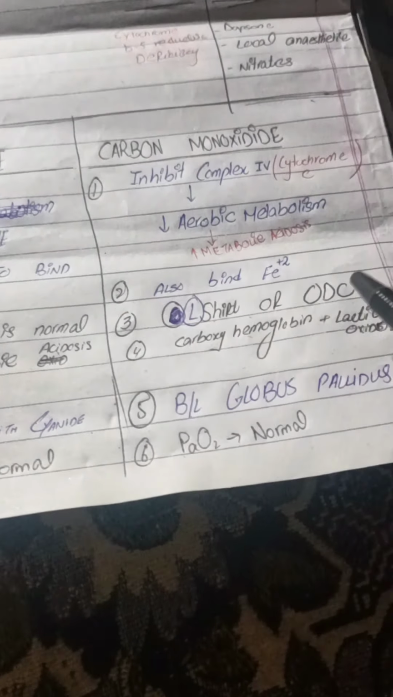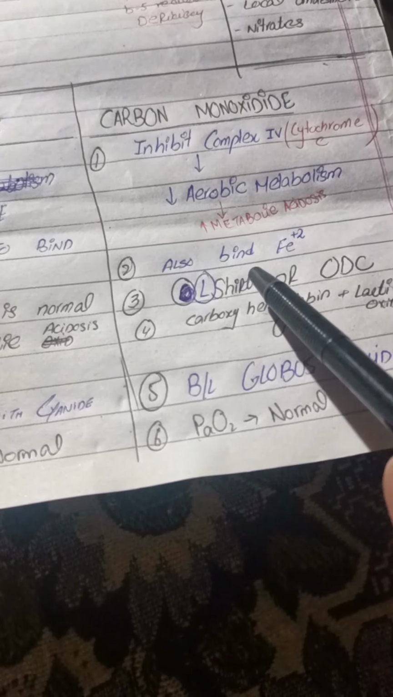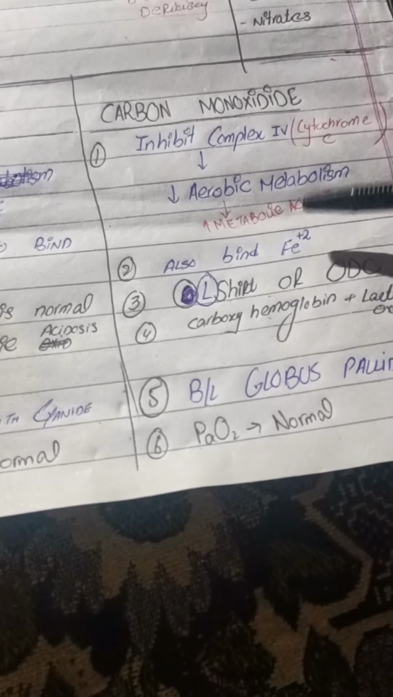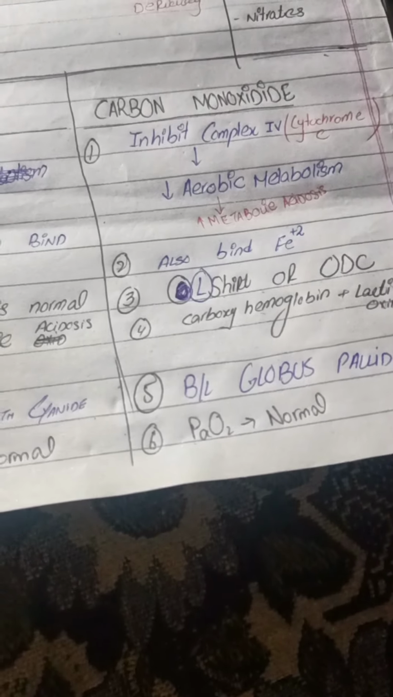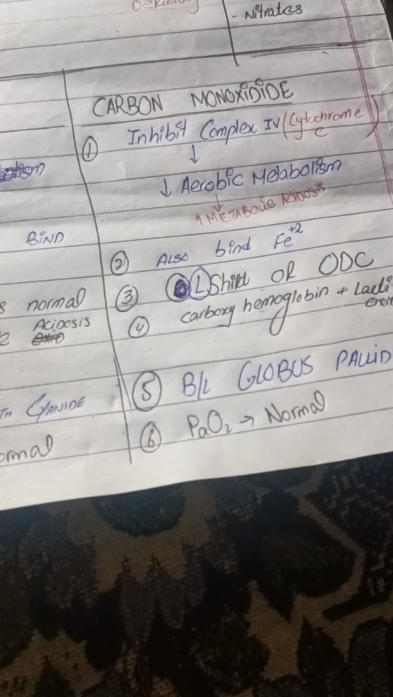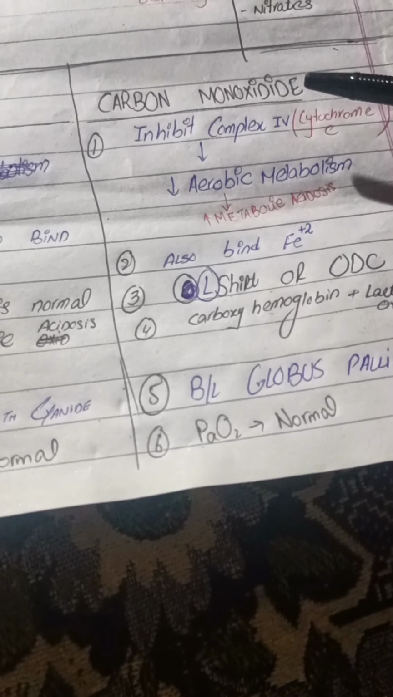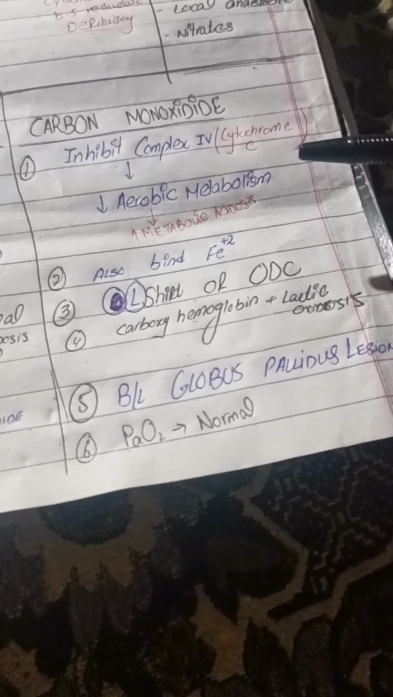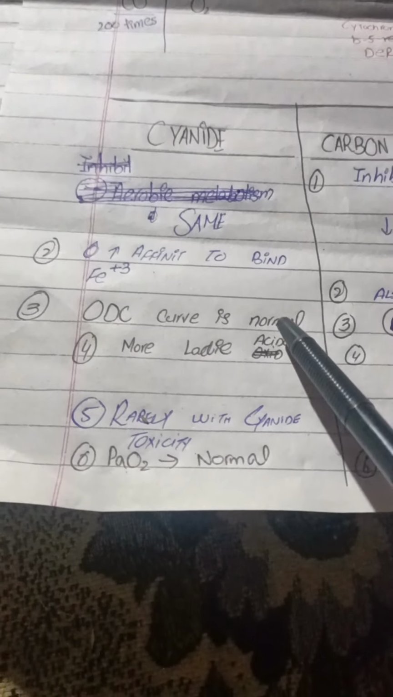Carbon monoxide changes the oxygen dissociation curve to the left side, which means that when carbon monoxide binds with hemoglobin, it increases the affinity of the remaining sites of the hemoglobin for oxygen. Second thing, carbon monoxide competes with oxygen for the binding site of the hemoglobin. The oxygen dissociation curve in cyanide poisoning is normal.